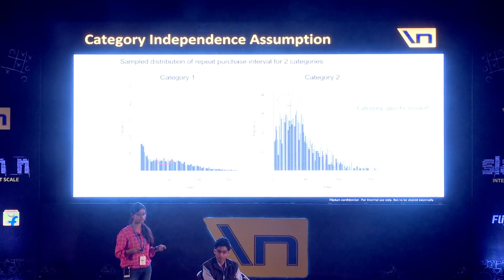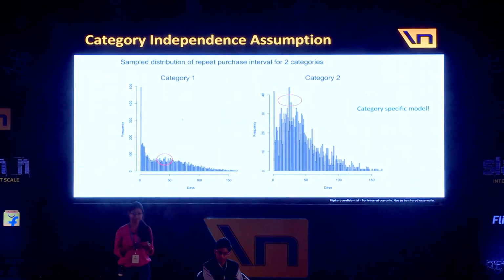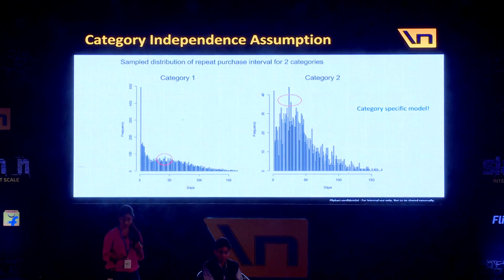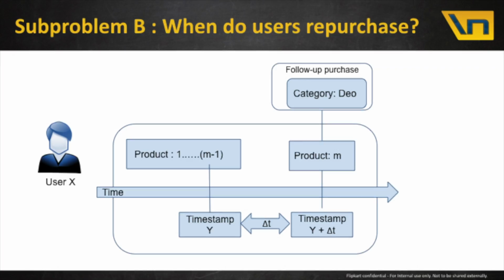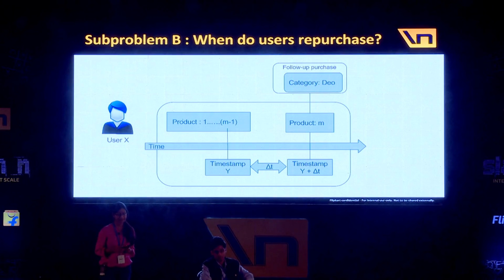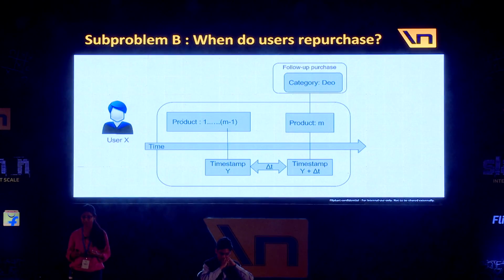So now we have explained our first subproblem. We'll come to the second subproblem, which is to figure out the user's repeat purchase pattern. So here in this diagram, we are showing the purchase pattern of user X in a category, let's say DO. The user has made m-1 purchases in the past in that category. Suppose that the m-1th purchase was made at timestamp y. So what do we want to predict? We want to get the likelihood of the user purchasing the product M after a time interval of delta t.